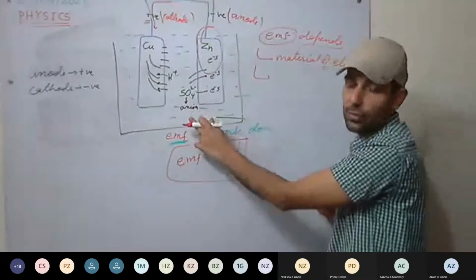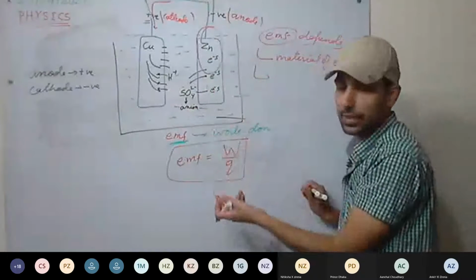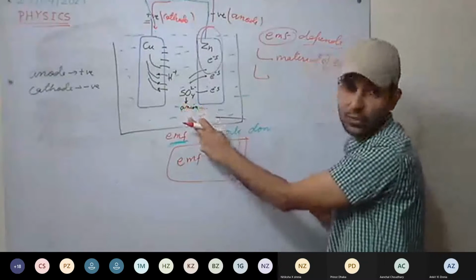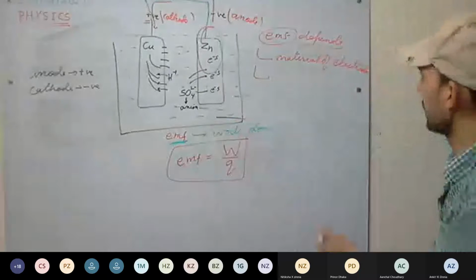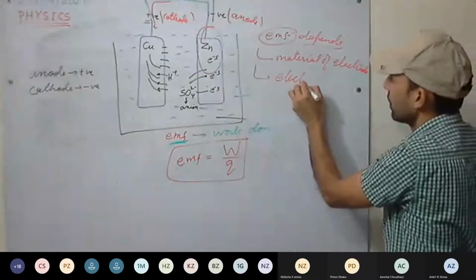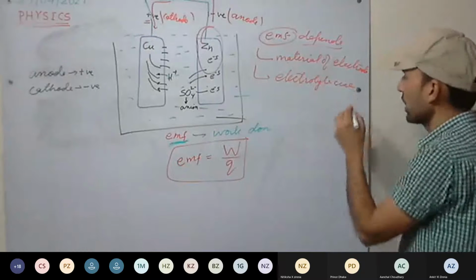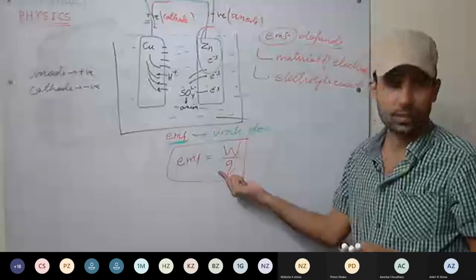What kind of electrolyte we are using, how much it is diluted, how much it is concentrated, or which kind of electrolyte we are using. It depends on the electrolyte used. So these are the two factors on which EMF depends.